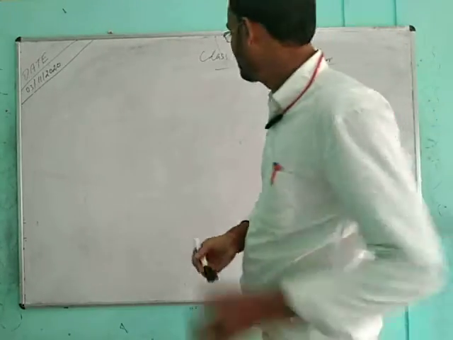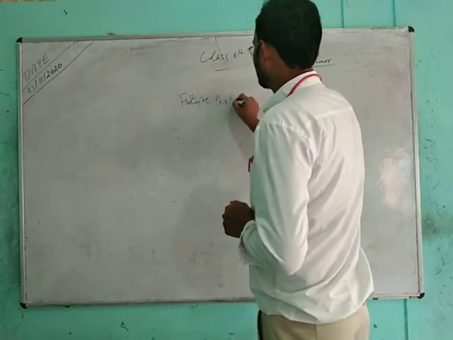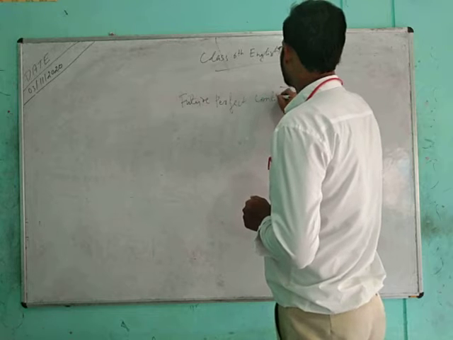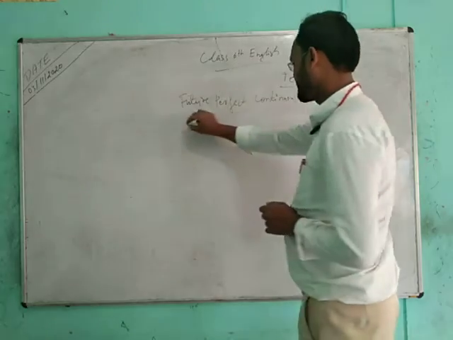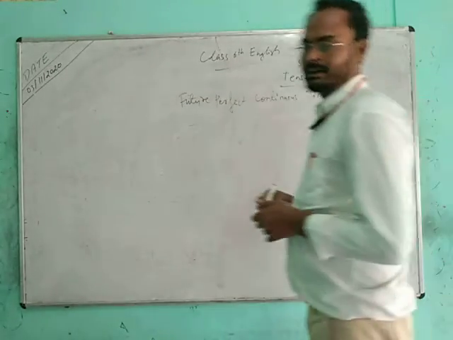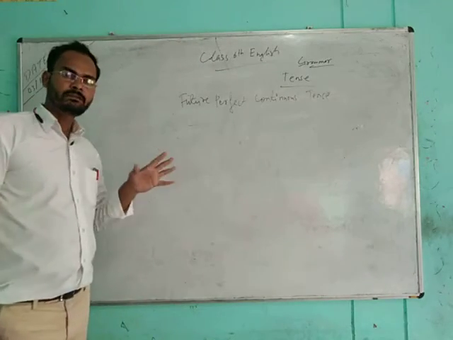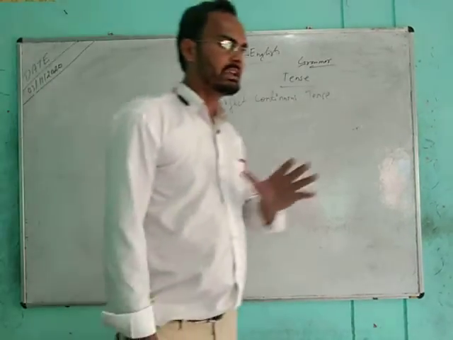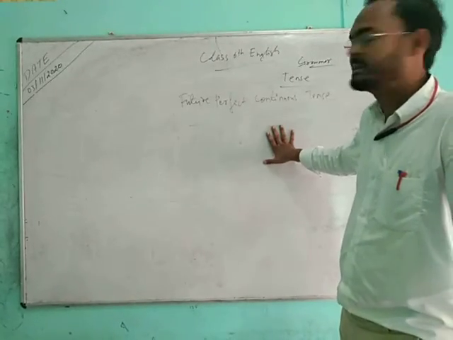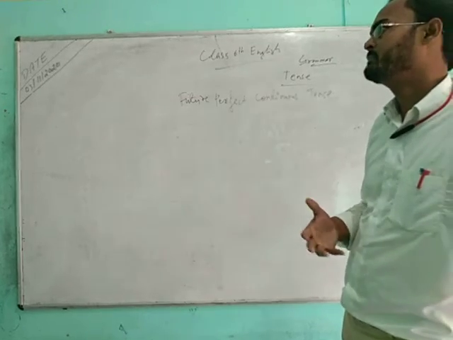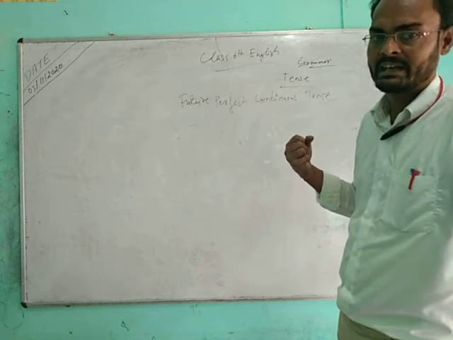this is future perfect continuous tense. Like all the perfect continuous tenses, in this case also, if the incident is in future time, and in that sentence some part of the work is still running on, and some part of the work has been finished.